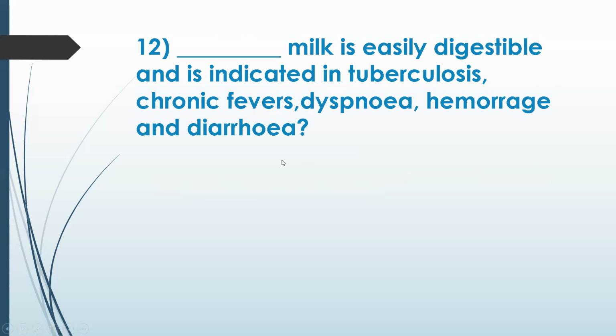Okay, milk is easily digestible and is indicated in tuberculosis, chronic fevers, dysnopia, hemorrhage, and diarrhea. So this is a specific type of animal. That is goat's milk. Yeah, it is goat's milk, I guess. That's correct. Goat's milk, Ajakshira, is recommended for all these conditions.